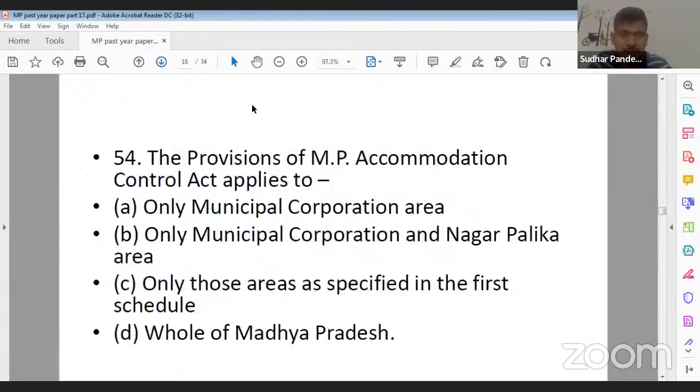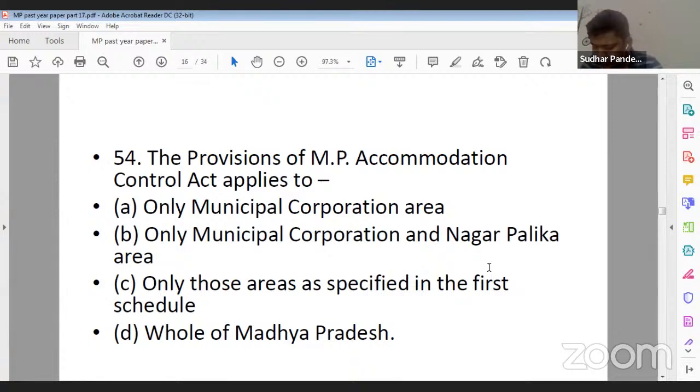Next question, question number 54. The provisions of MP Accommodation Control Act apply to: option A, only municipal corporation area; option B, only municipal corporation and Nagar Palika area; option C, only those areas as specified in the first schedule; and option D, whole of Madhya Pradesh. So what should be the correct answer?